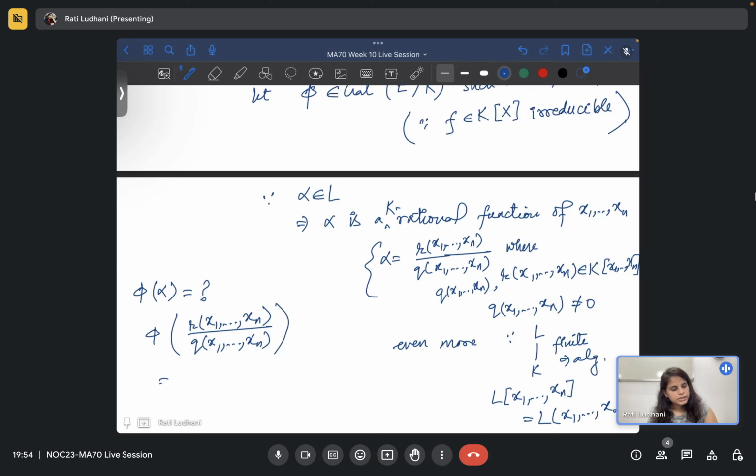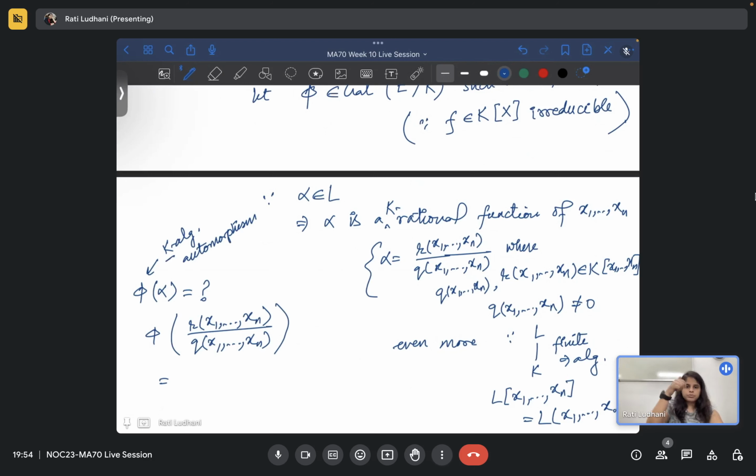You know that phi is a K-algebra automorphism, so basically a K-algebra homomorphism. So this is K-linear and this is a field homomorphism.